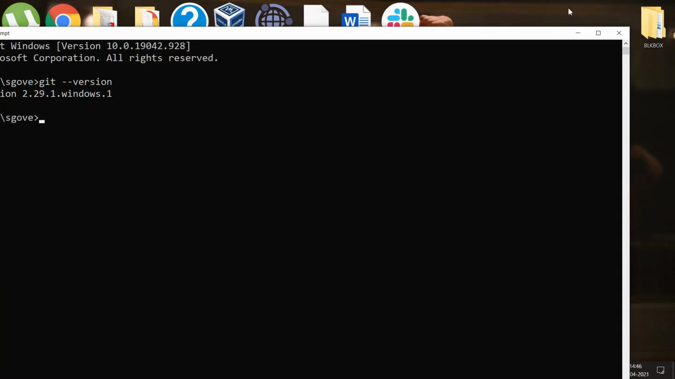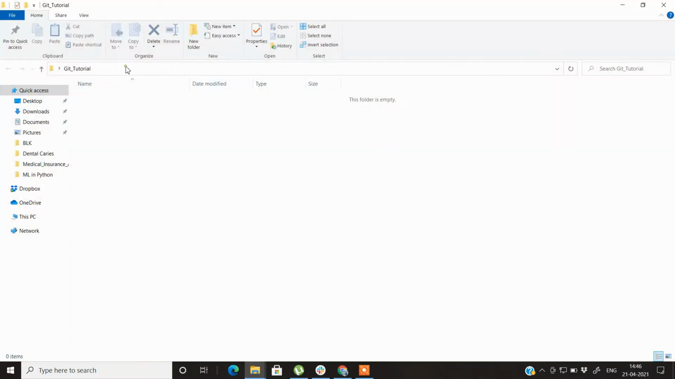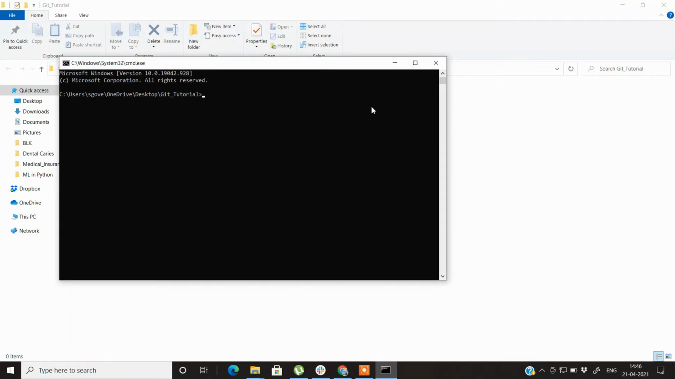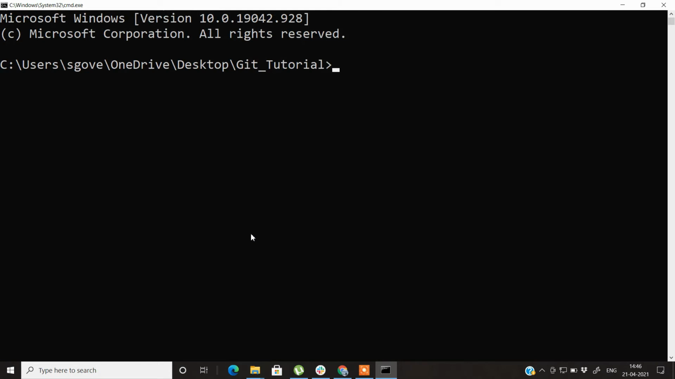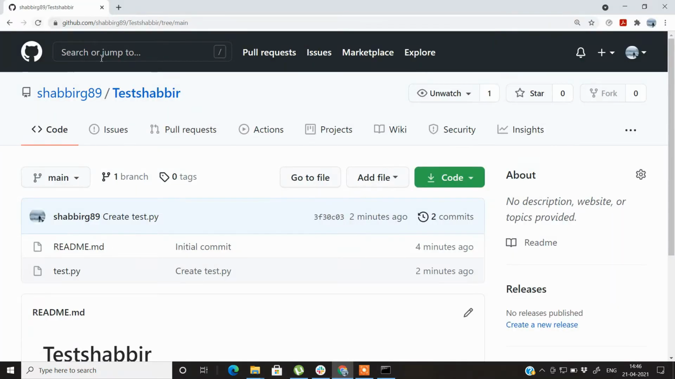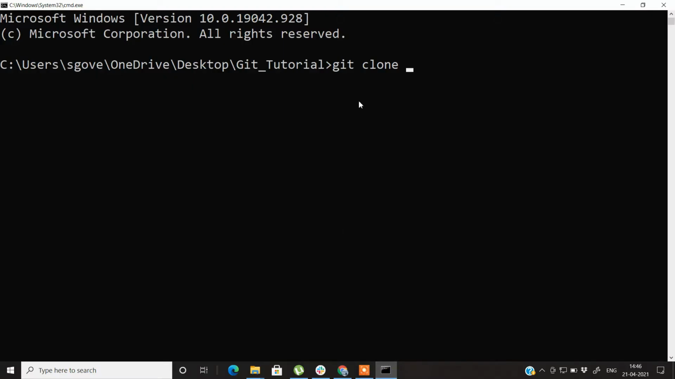So what we'll do is close this window, and I have created an empty folder here called Git tutorial. We'll go in this folder and open the command prompt. The first command that I wanted to show you is how to clone a repository which is lying on your GitHub. For that the command is git clone, and then you need to paste a link from your repository. Here you can see the code option. On the code option you have this HTTPS. Just copy it, paste it on your command prompt and press enter.